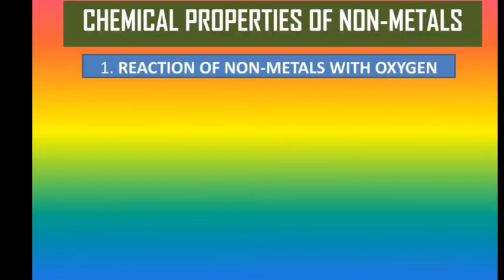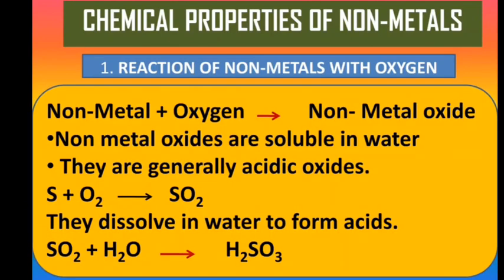Chemical properties of nonmetals. First one, reaction of nonmetals with oxygen. When nonmetals react with oxygen, they produce non-metallic oxides, just as metals react with oxygen. Non-metal oxides are soluble in water and they are acidic in nature. Sulfur, the non-metal, reacts with oxygen and produces sulfur dioxide, which dissolves in water to produce sulfurous acid.